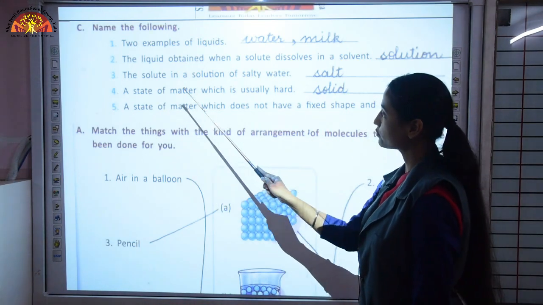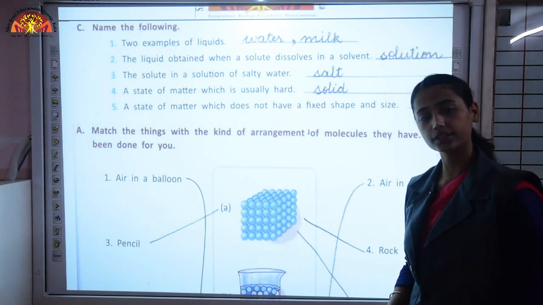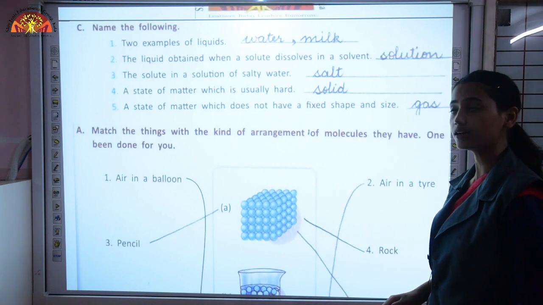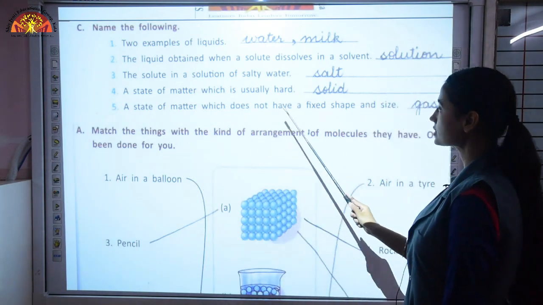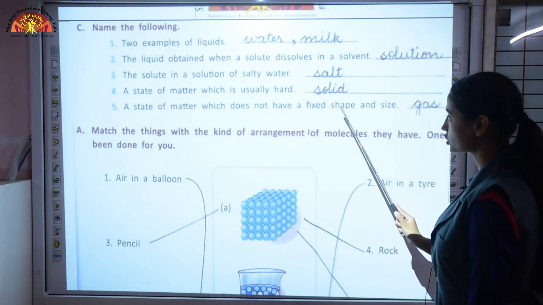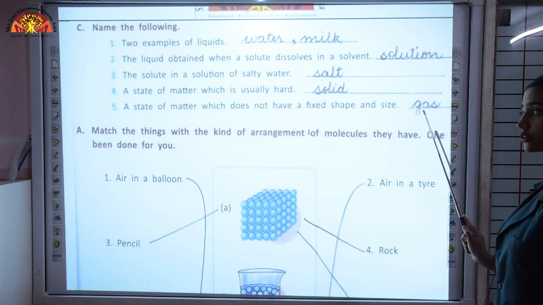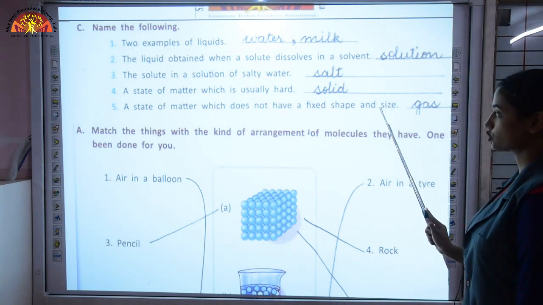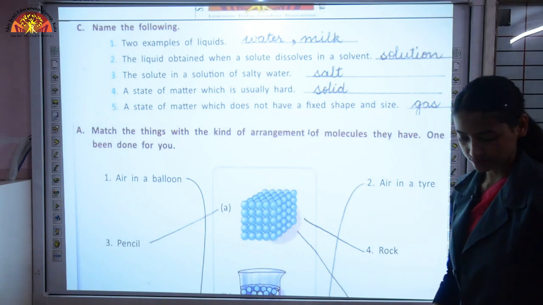Fourth, a state of matter which is usually hard. Solids, obviously out of solid, liquid and gases, solids have fixed shape, that is why they are hard. Then fifth, a state of matter which does not have a fixed shape and size. Here we are talking about both shape and size. So you must write gases. Why can we not write liquid here? Because liquids have fixed size. So gases do not have fixed shape and size. So write gas.